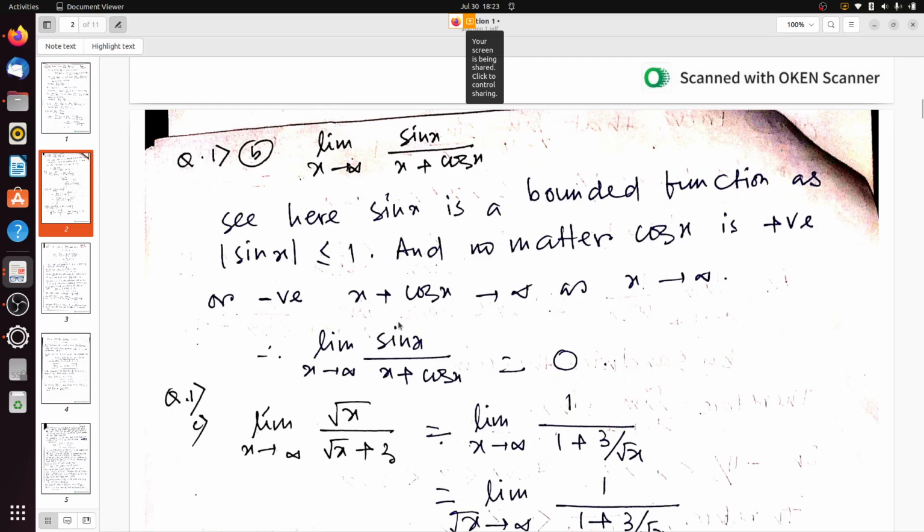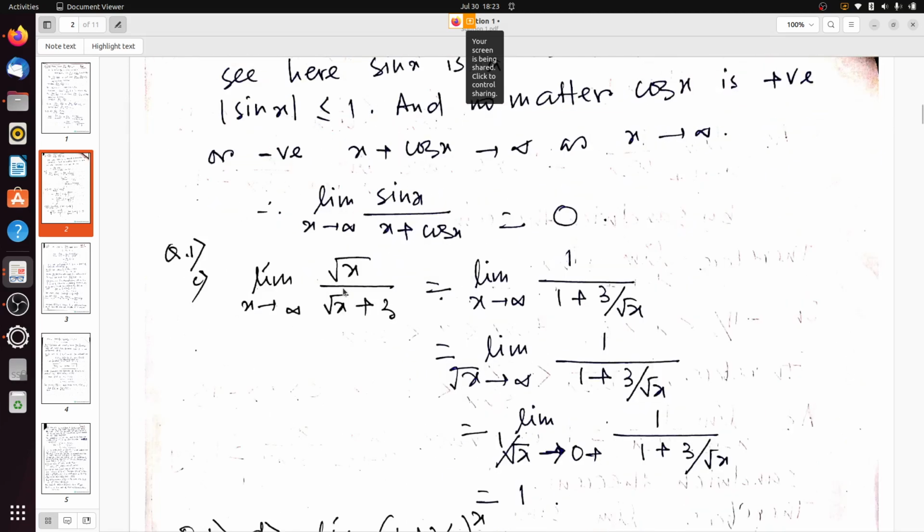So as x tends to infinity, x plus cos x will tend towards infinity. So limit x tends to infinity sin x by x plus cos x is equal to 0.